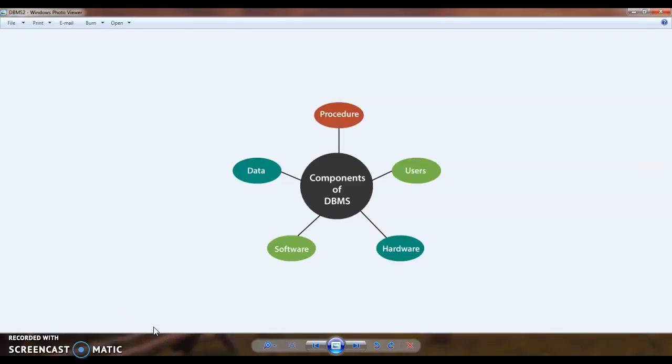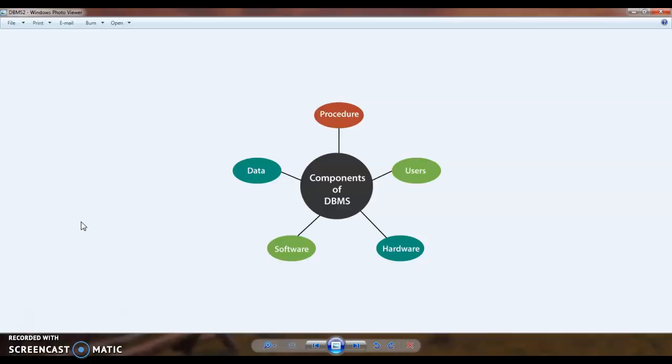Here are the different components of DBMS. As we know, the software and hardware are important components of DBMS. Another one is the data itself. Then procedure. Then the important users.